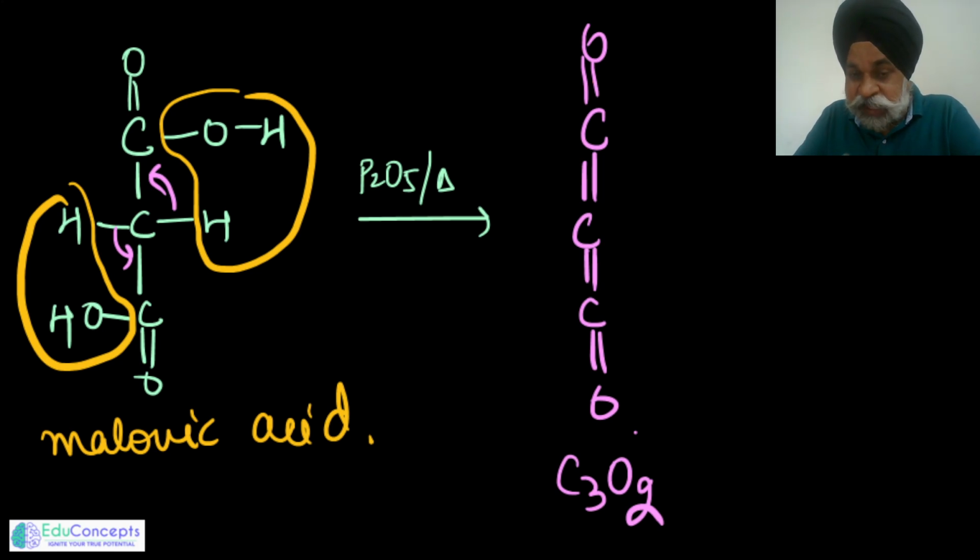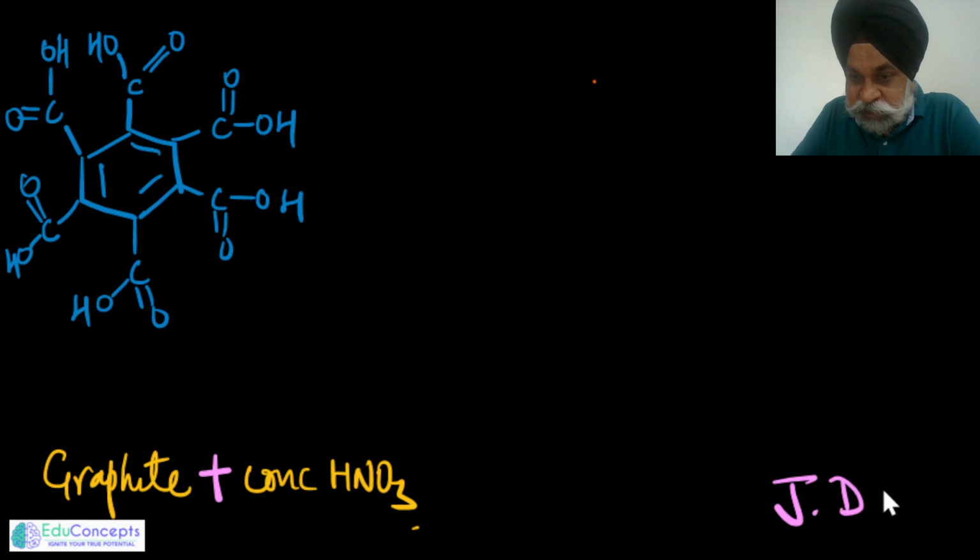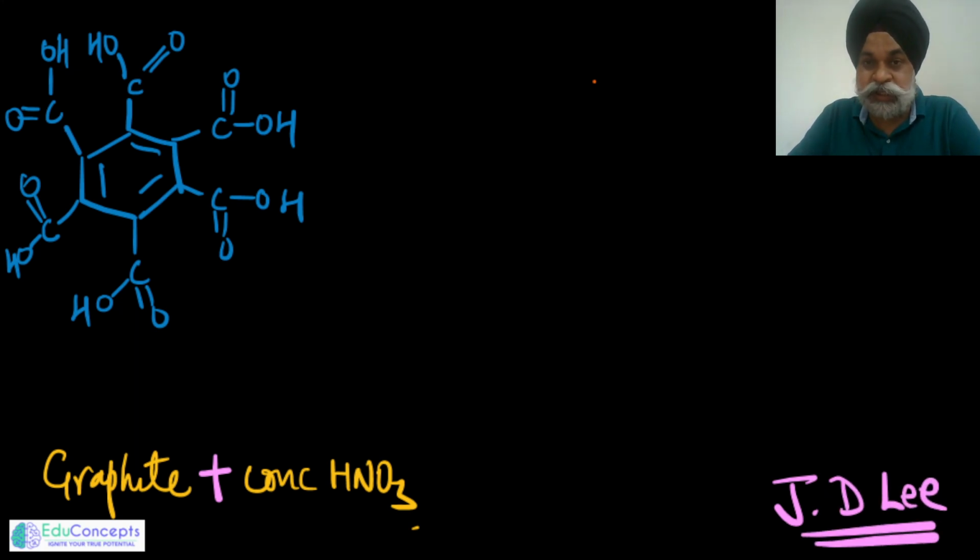And sometimes it is important to have extra information along with the basic syllabus. That in a way also thrills us at times, that we learned something new in the session. Now similarly, if you heat graphite, this data you would find in, that is where I always place some organic-inorganic interconnections, because in a way it makes a holistic approach. This data you would find in J.D. Lee, a book of inorganic chemistry, very popular with students preparing for JEE Mains, Advanced and NEET examinations.